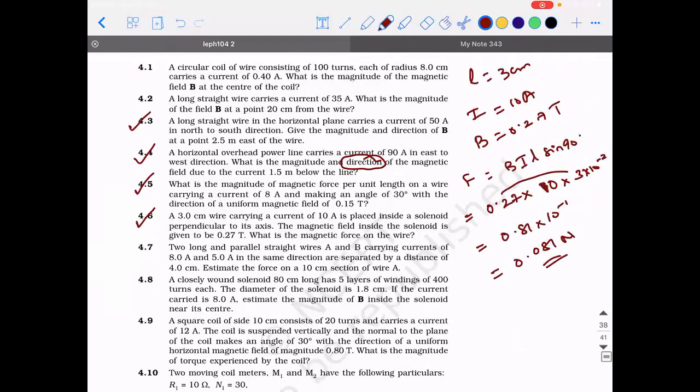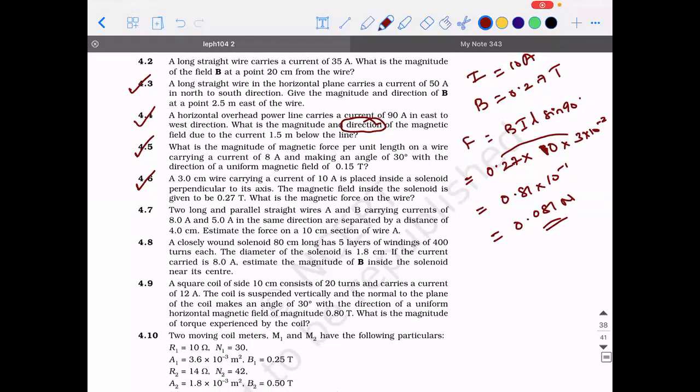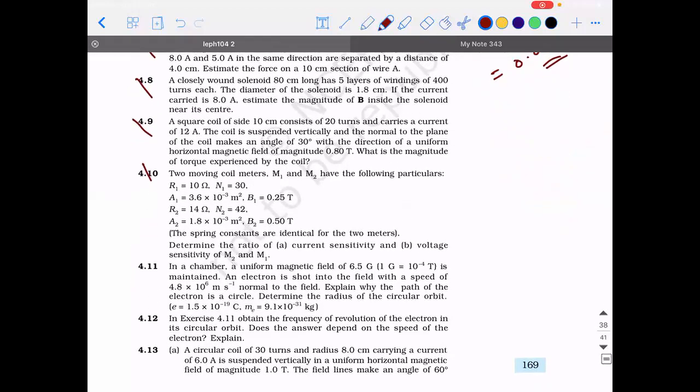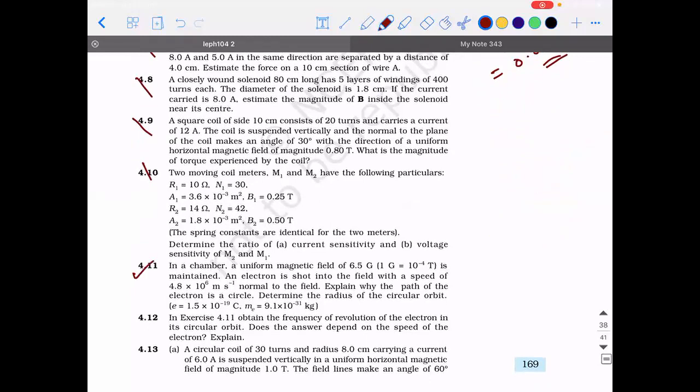I hope everybody has copied it. This you can't do now, not possible. Okay, let's do the 11th one.